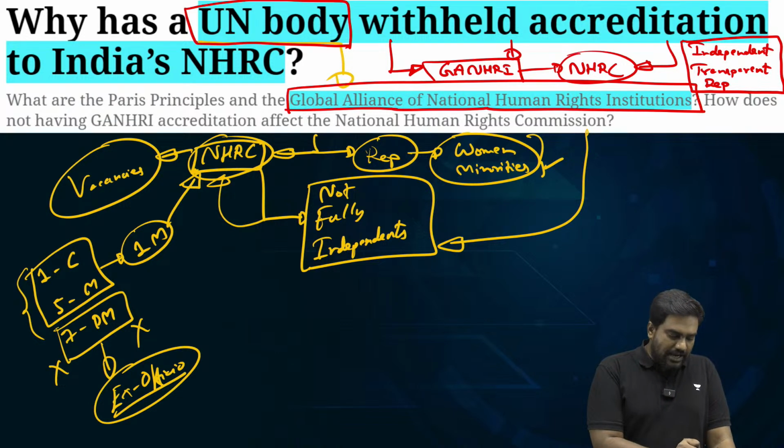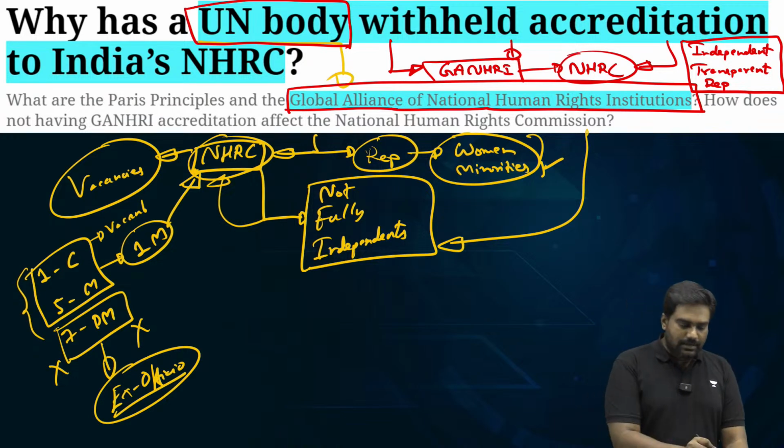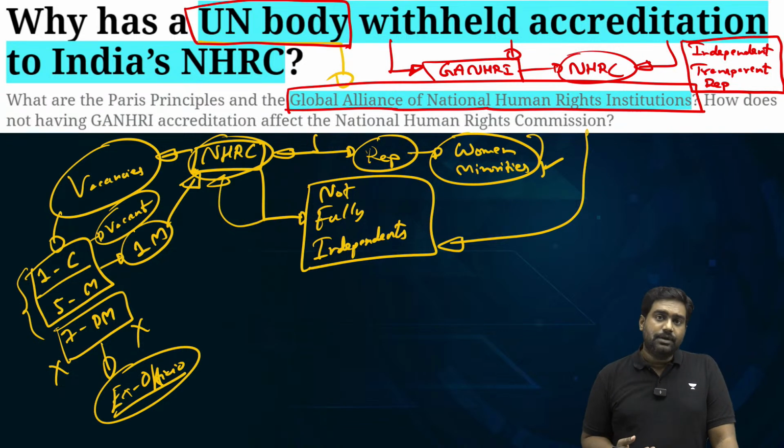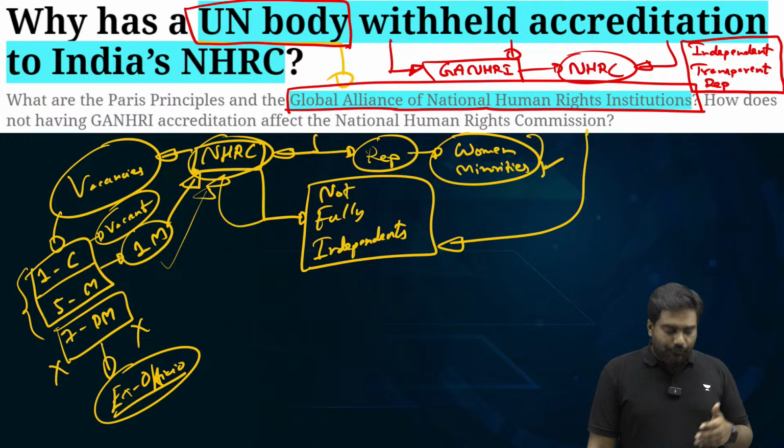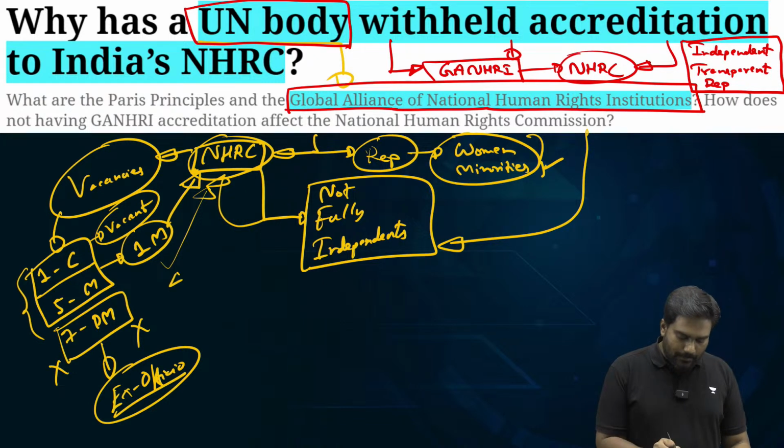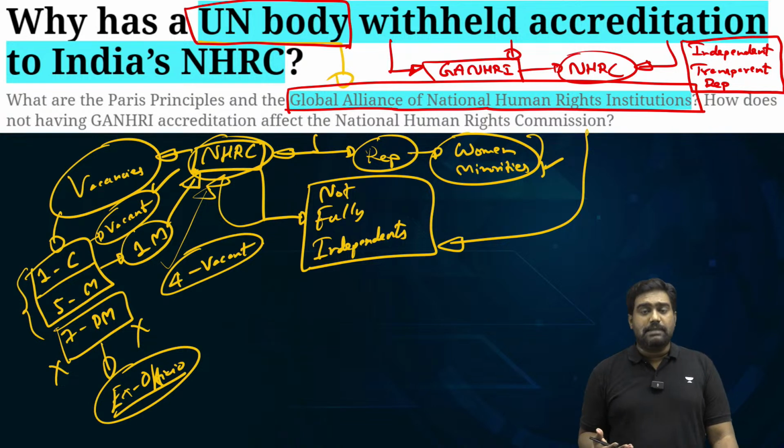If you look at the 5 members, the chairperson's position has been vacant since June. It's been 3 months plus, and the government hasn't found the time to fill the chairperson's position, which is a critical position. So one of the full-time members, who's the only member remaining, has currently taken up the position of acting chairperson. So 4 member positions are vacant, and the chairperson's position is vacant for several months, and the government has not even bothered to fill up these positions.